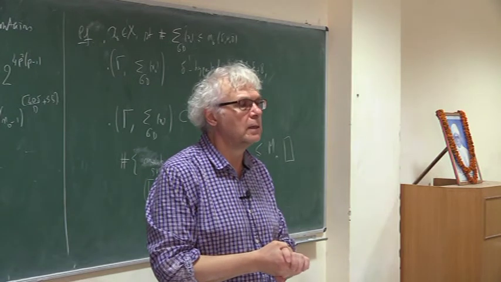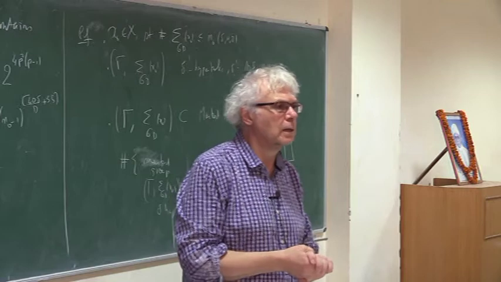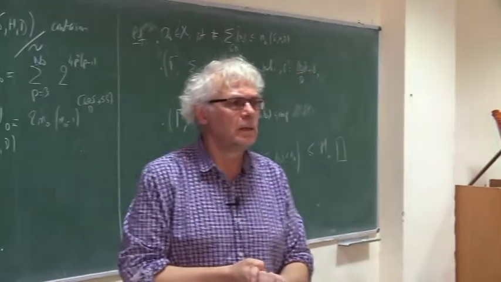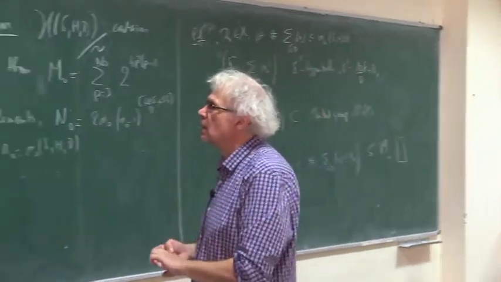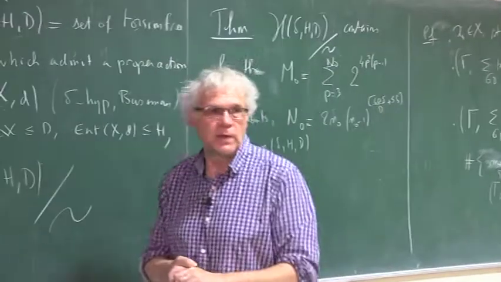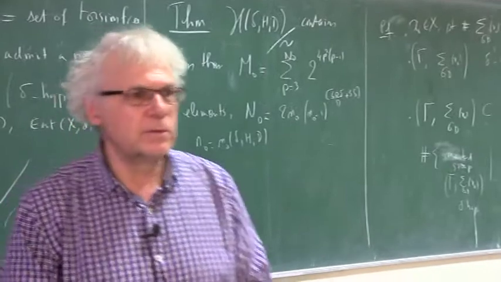Yes, it's a very good question. We have no assumption on dimension, but the dimension is hidden somewhere in this assumption.